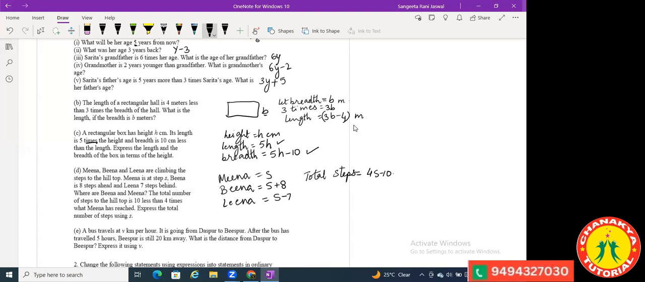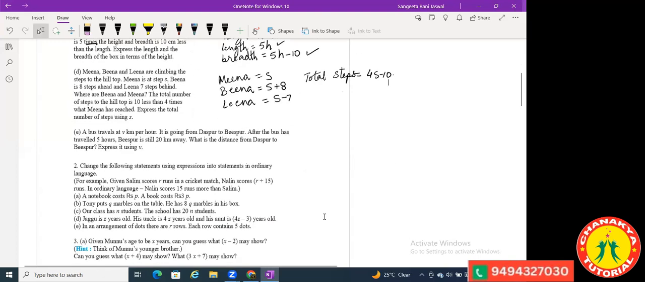Okay, now see the next one. A bus travels at V kilometers per hour. It is going from Daspur to Bispur. After the bus has traveled 5 hours, Bispur is still 20 kilometers away. What is the distance from Daspur to Bispur? Express it using V.